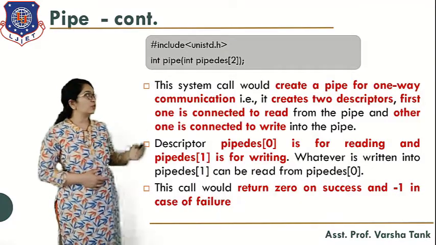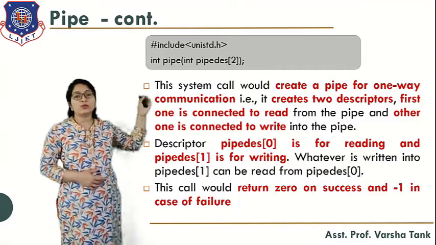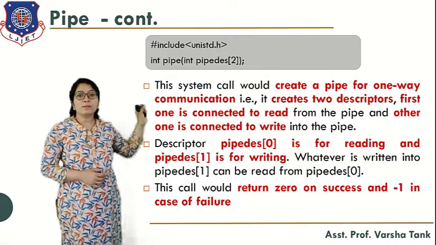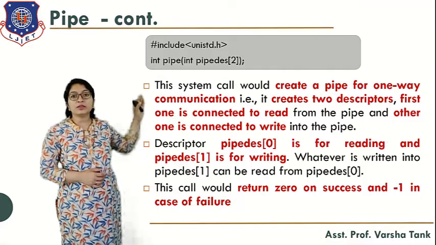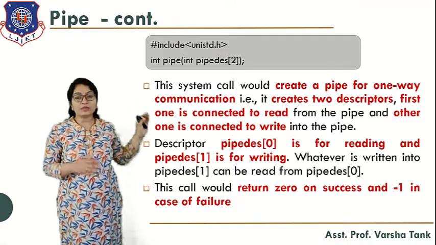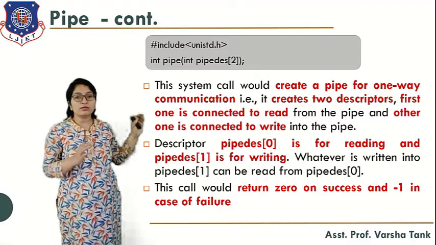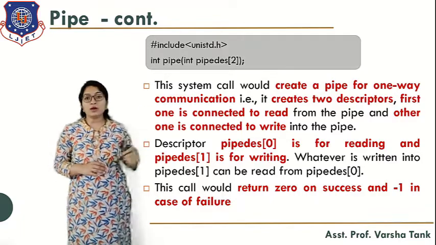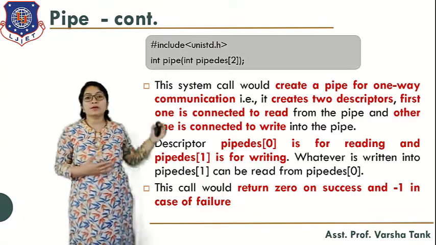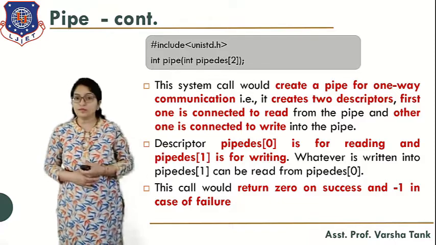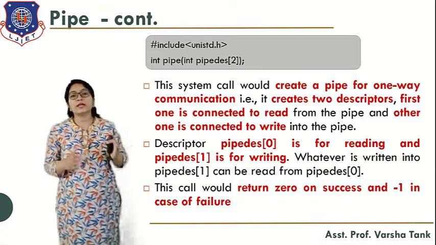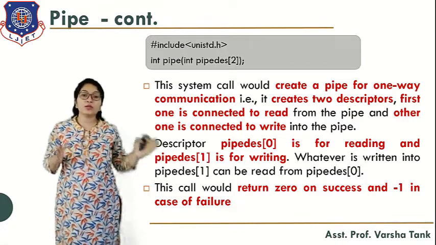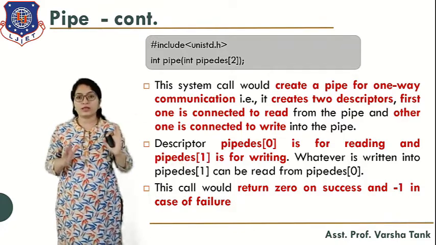Now, what is the syntax of the pipe? Here you can see we have to include this header. Then how are you able to create the pipe? int pipedescriptor[2]. That means we are creating an array of two, one for reading and one for writing. Here pipe is a system call, and using that you can create the pipe. The system call would create a pipe for one-way communication. That means one user will be writing and another user will be reading that particular data.